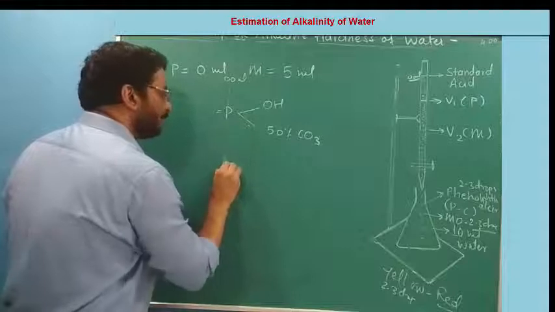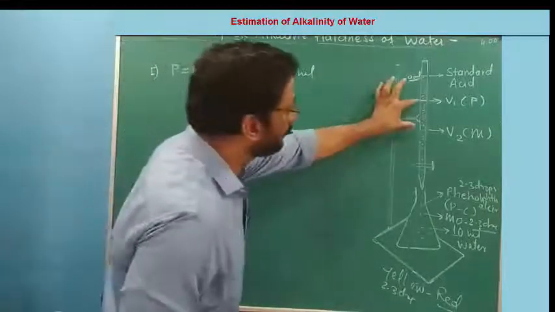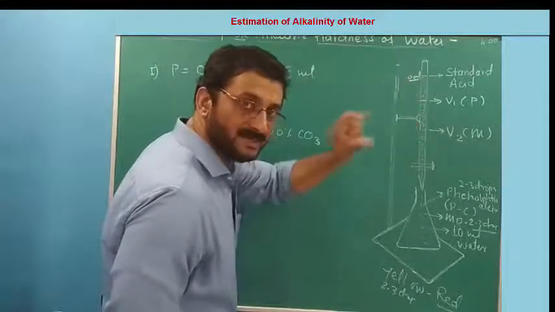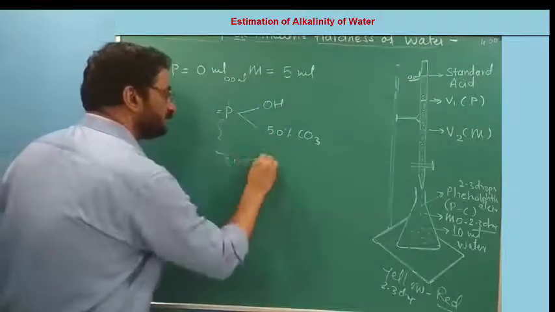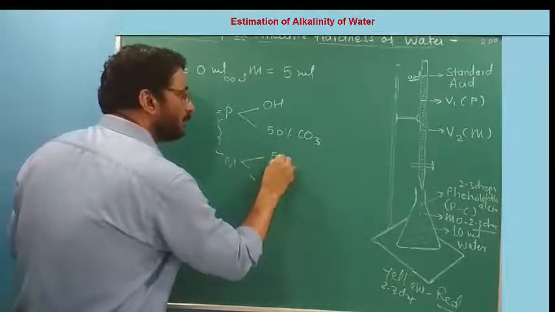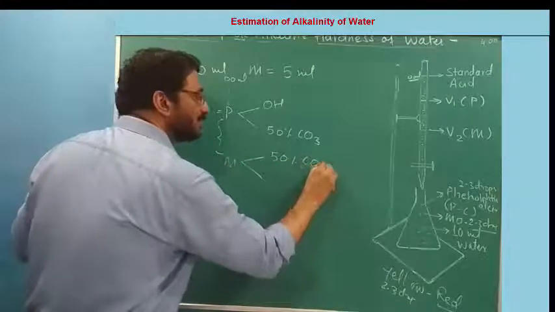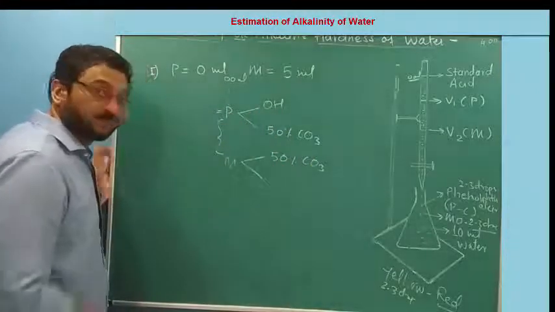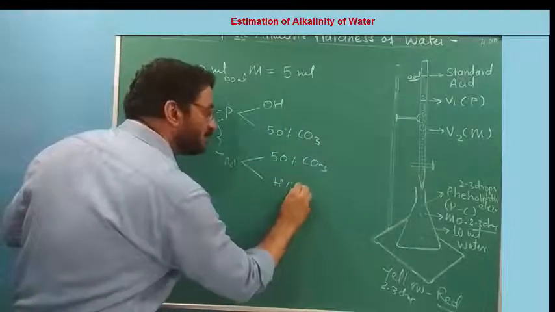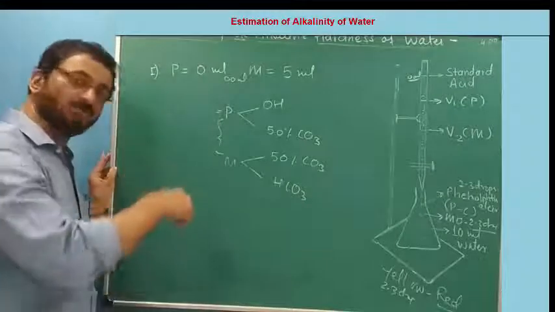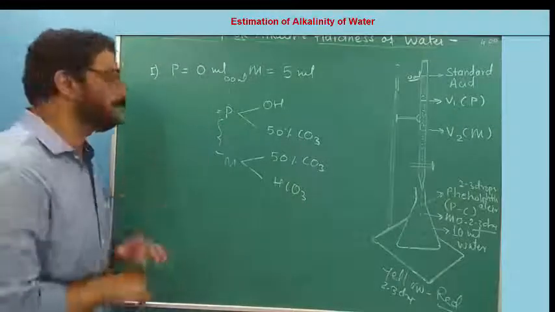Beyond P up to M, the next volume of acid is responsible for neutralizing the rest of the 50% CO3 and all the HCO3, which were there in the water right from the beginning.